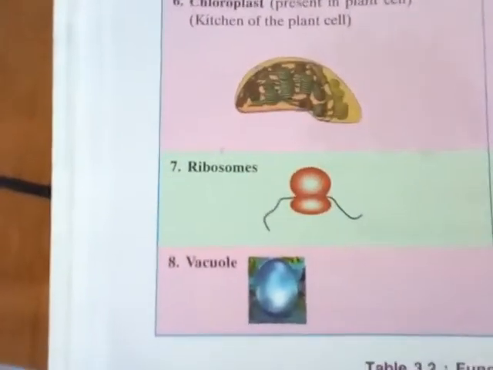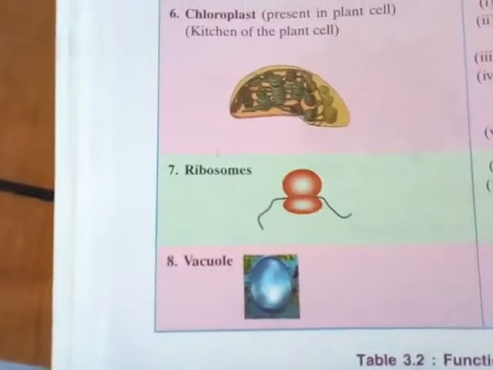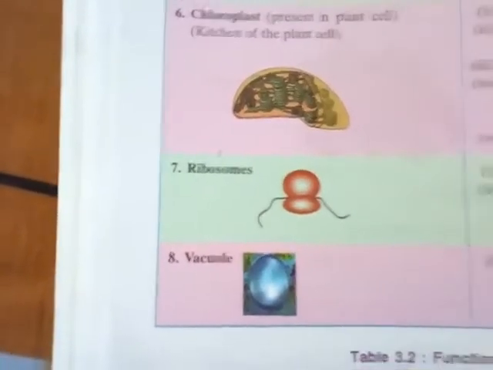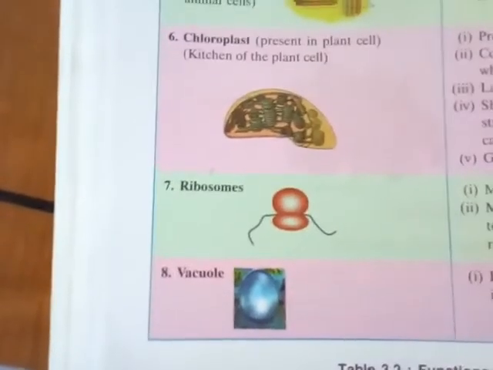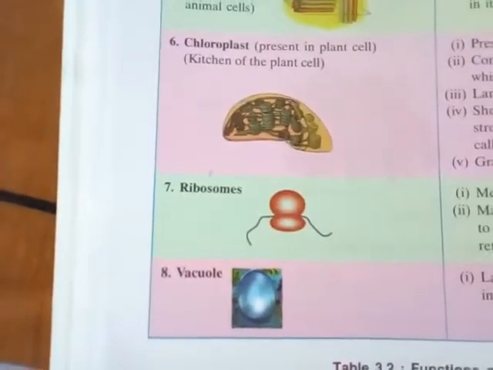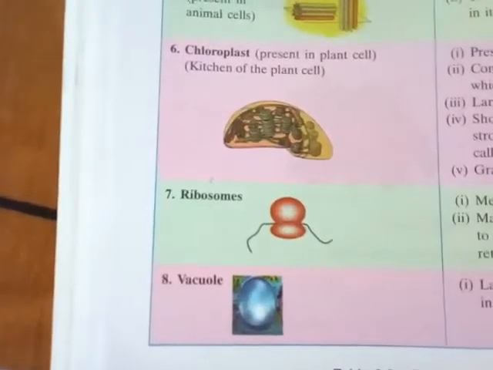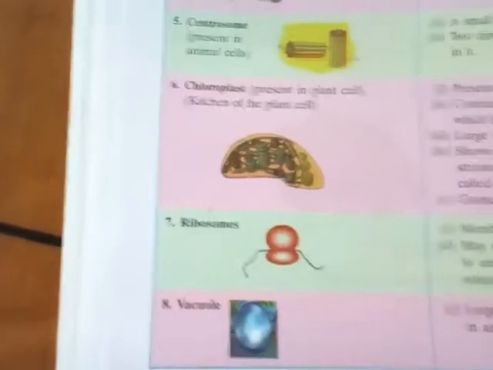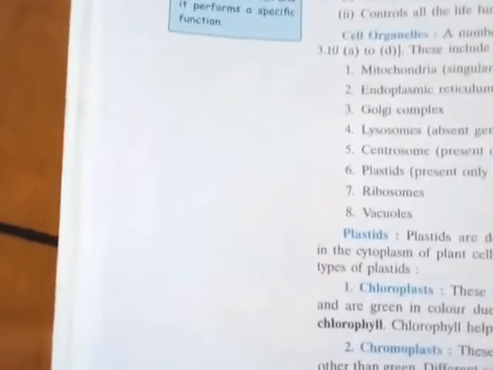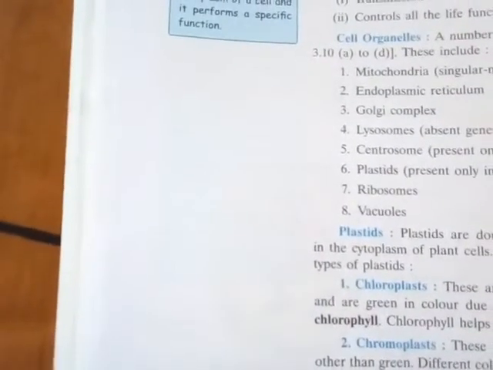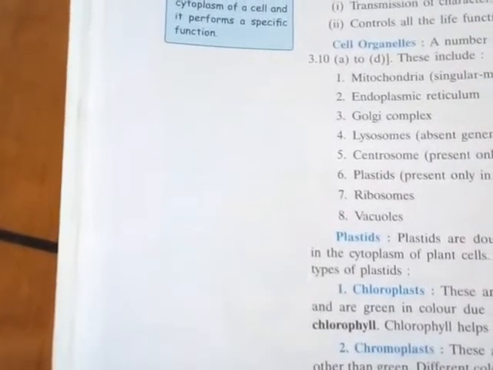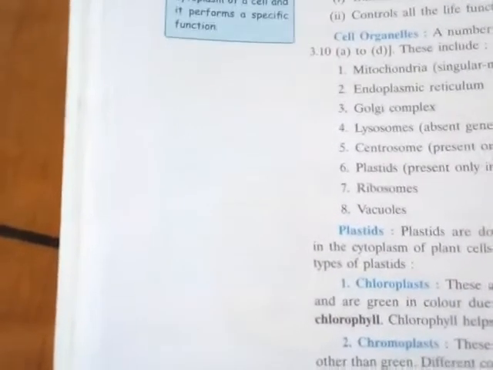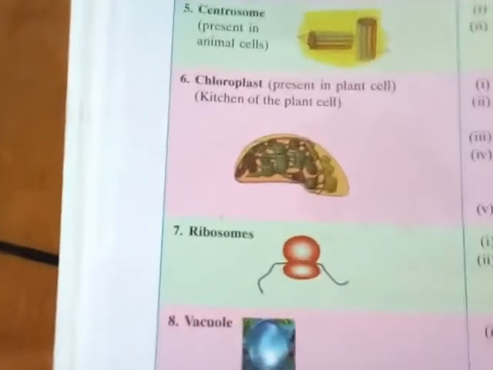So where are ribosomes present? Ribosomes are present on the endoplasmic reticulum. Sometimes it is smooth endoplasmic reticulum and sometimes rough endoplasmic reticulum. The presence of ribosomes makes it rough endoplasmic reticulum, and the absence of ribosomes makes it smooth endoplasmic reticulum.